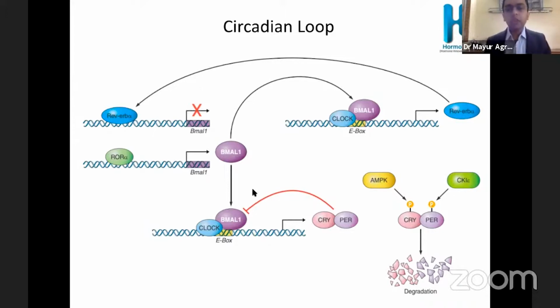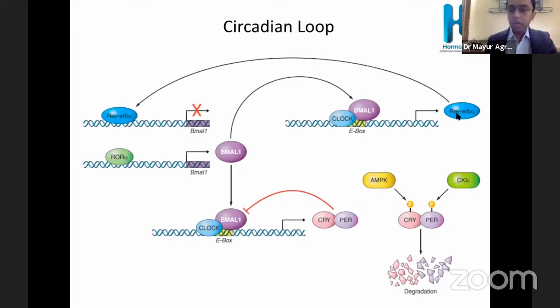I'll just repeat this slide. This is the basic circadian loop. BMAL and CLOCK are the positive components. They connect to the E-box, the enhancer box, and will produce CRY and PER, which will give the negative feedback.